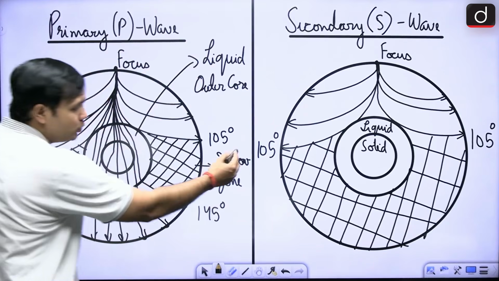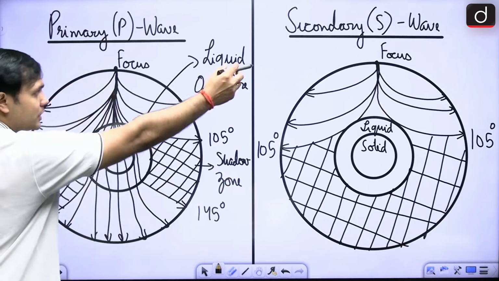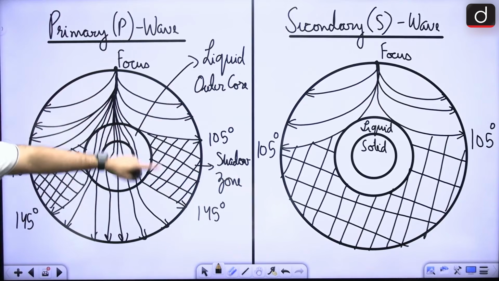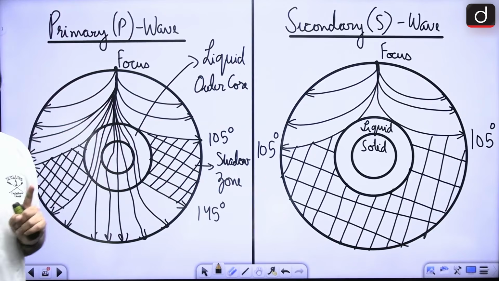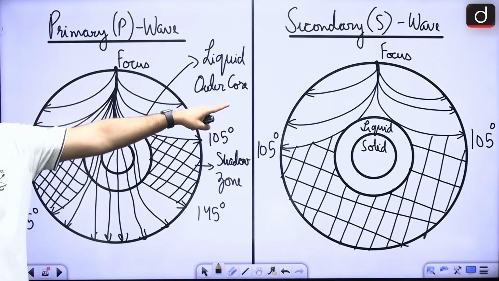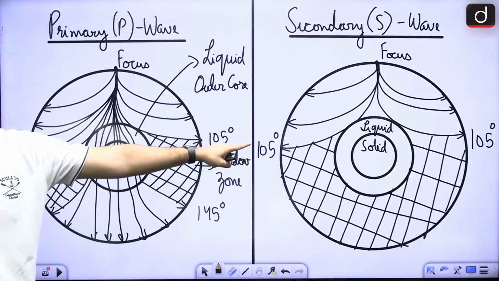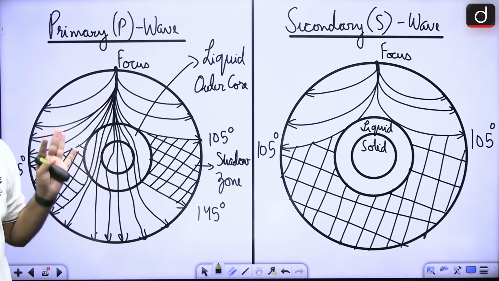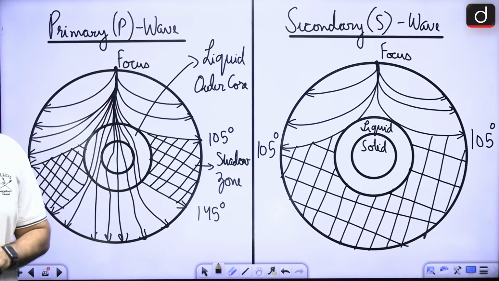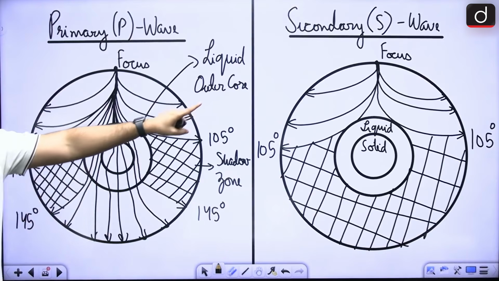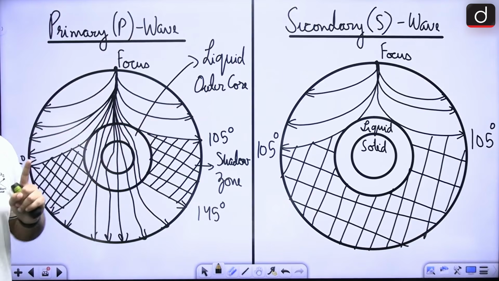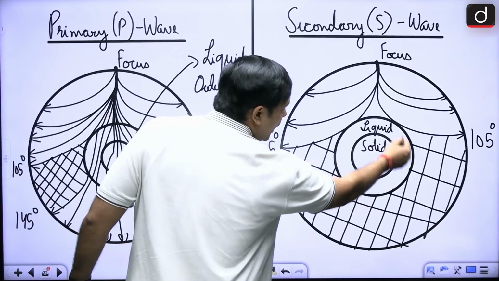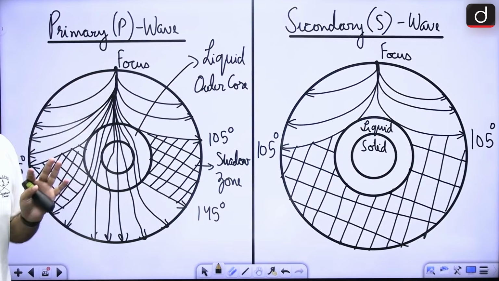So, there will be a huge shadow zone, right? In case of the secondary wave, the shadow zone is huge, whereas the shadow zone in case of the primary wave is quite a bit less, right? It is between 105 degrees to 145 degrees. But in case of the secondary wave, it is a huge area, from 105 degrees onwards, that is the shadow zone where you will not be able to feel these secondary waves, right? Why? Because they are only able to pass through solid materials, right? And you know that there is a liquid outer core, so it is not letting them pass.